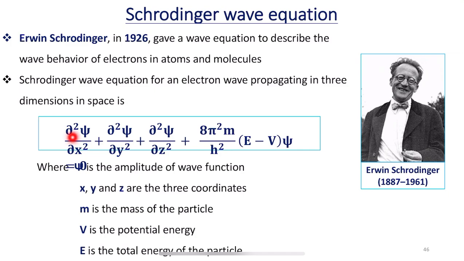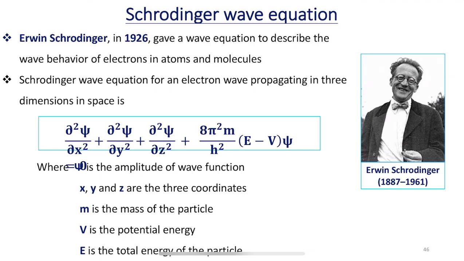So, in the above equation, psi is equal to the amplitude of the wave function. Here we have introduced a new symbol, and this is called psi, P-S-I, pronounced as psi. The PCM students are very much familiar with this. This is for B.Sc students.